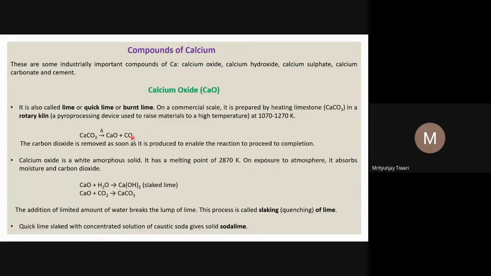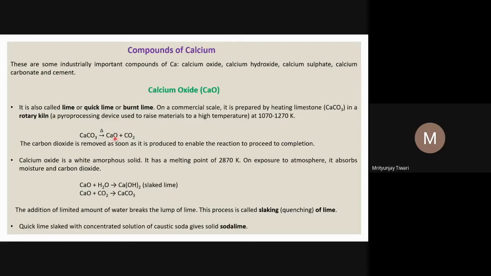So this CO2 is a gas, and it is very easy to remove a gas from any reaction mixture. This calcium oxide is solid, and this calcium carbonate is also solid. Carbon dioxide is the only gas, and thus one can very easily remove it. So the carbon dioxide is removed as soon as it is produced to enable the reaction to proceed to completion. We get this idea from Le Chatelier's principle that we have studied in chemical equilibrium.